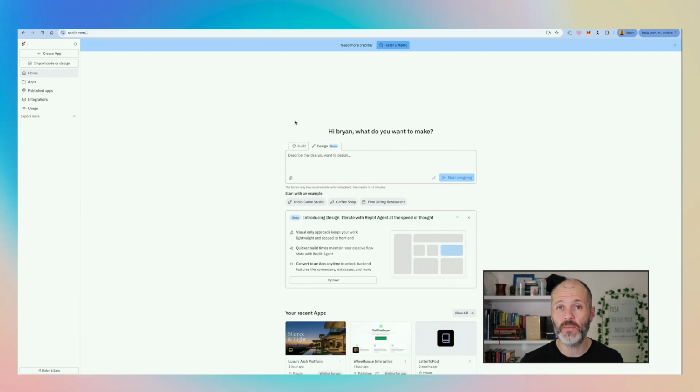Whatever app you decide to build with Replit, do spend at least 30 minutes crafting your PRD and have an idea of what you want the design of your app to look like. Iterate all of this with the design chat box inside of Replit before you head over to build. And if you follow this exact process, I guarantee you're going to be able to build something which you'll find useful. You may even be able to make a little bit of money if you get it right and there's a good product market fit.